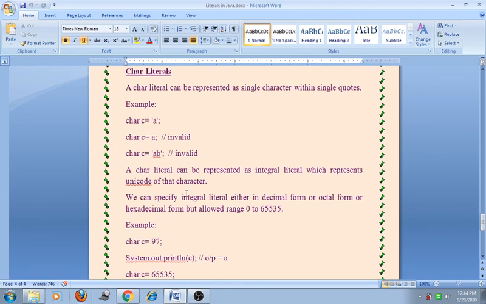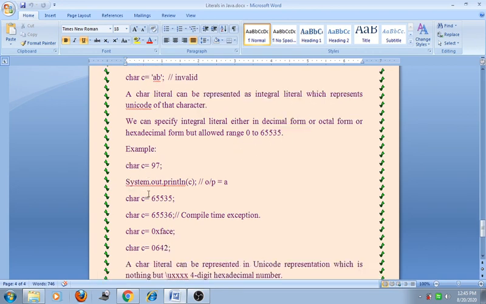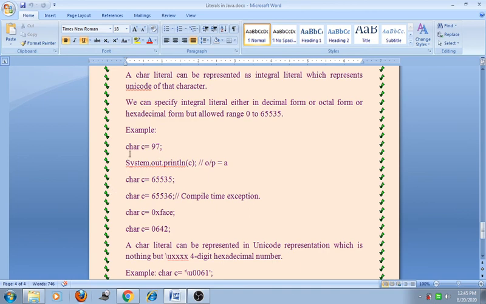A char literal can be represented as an integral literal which represents the Unicode of that character. We can specify the integral literal either in decimal form, octal form, or hexadecimal form, but the allowed range is 0 to 65535. For example, char c = 97. When we print the value of c, it gives the ASCII character of 97, that is A. So it gives the output A.